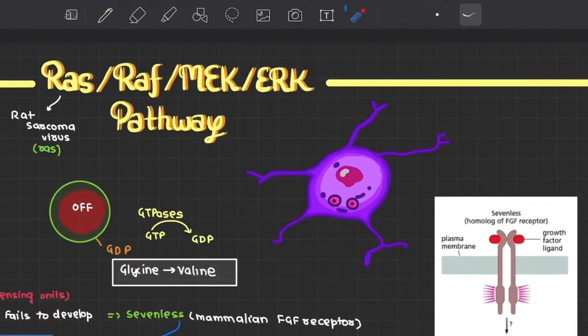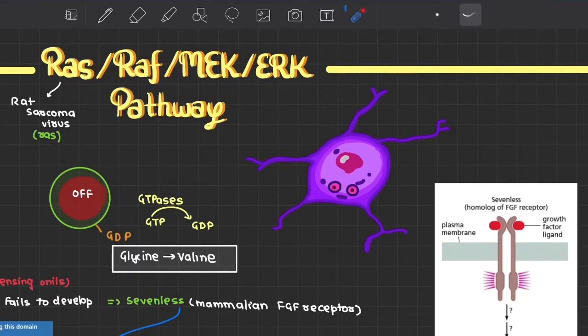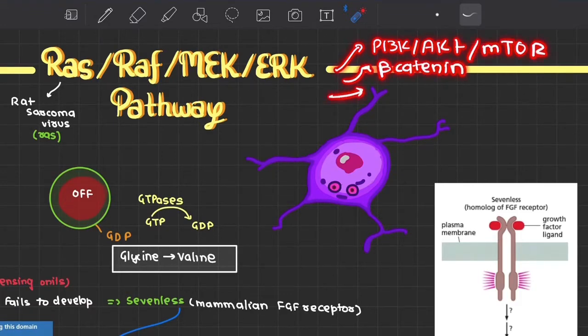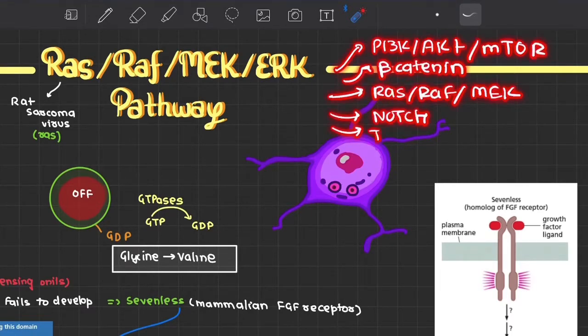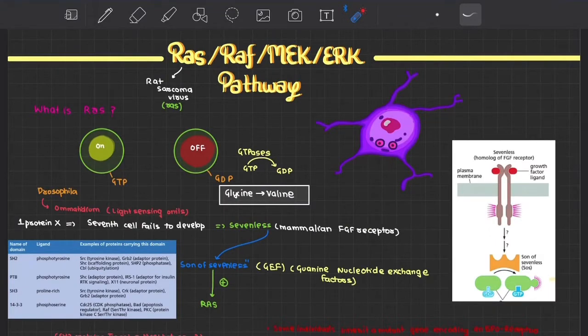As we studied previously, we had the various pathways that a normal cell uses. Among them was the PI3-AKT-mTOR pathway. We had the beta-catenin pathway. We had the RAS, RAF, MEK, ERK pathway. And we have the NOTCH signaling, right? And we have the Janus kinase pathway. And the TGF-beta signaling pathway, right? So these were among the various pathways, and in this video we will have a discussion on the RAS, RAF, MEK, ERK pathway. So what exactly is RAS?